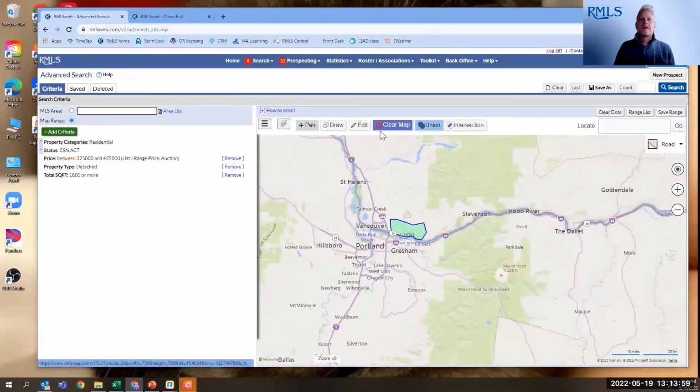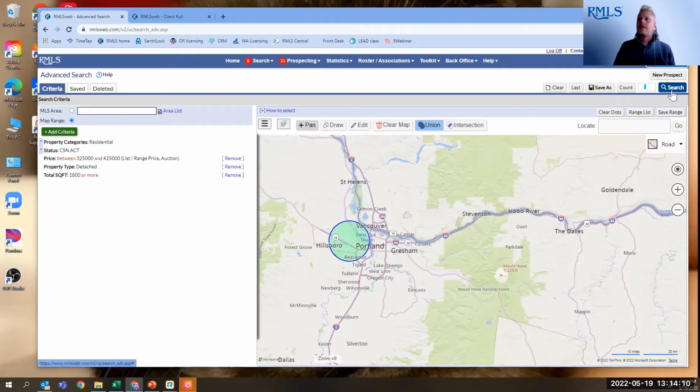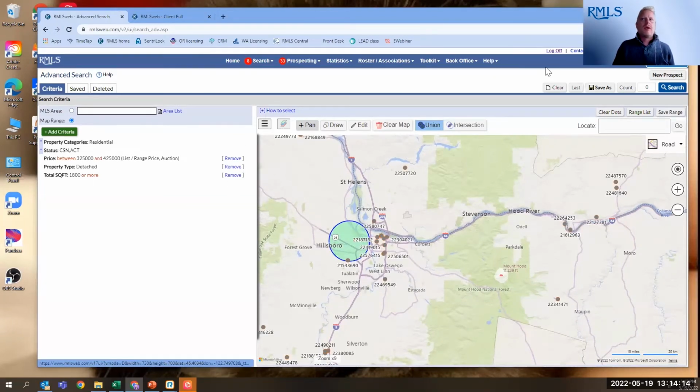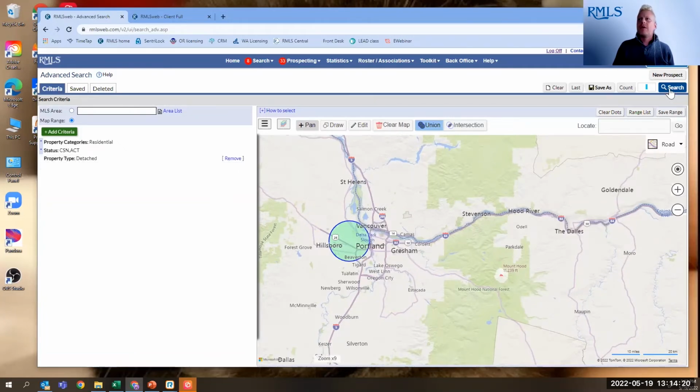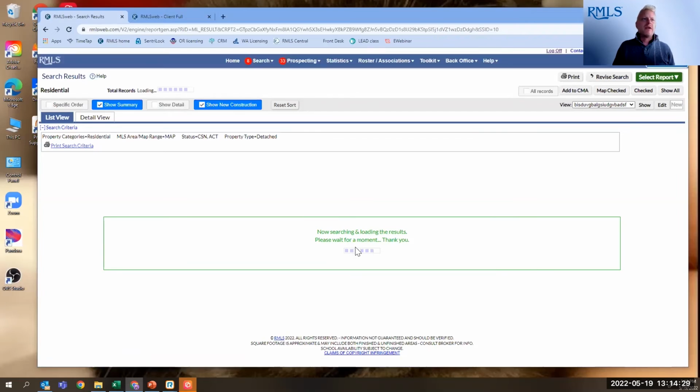Let's zoom out. Let's clear my map and let's just draw myself a little circle. Let's go over somewhere where I know there's some new construction. And there we go. Let's move into our search. Even though it's 378 results, that's quite a few.